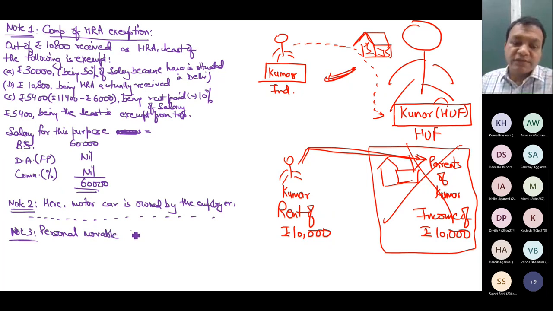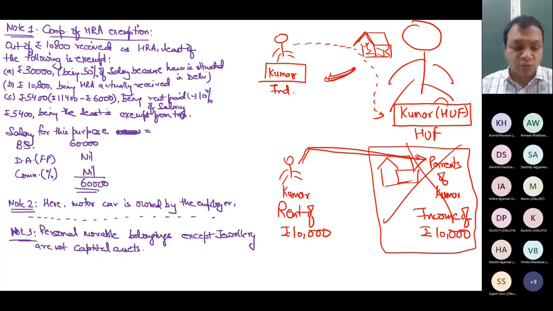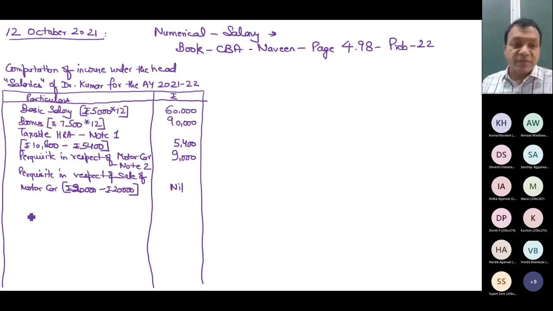Personal movable belongings except jewelry. Jewelry, even if personal, is a capital asset. Capital gain or loss has to be computed. Personal movable belongings except jewelry are not capital assets. That's it. And thereby there is no need to compute capital gain. Medical reimbursement.